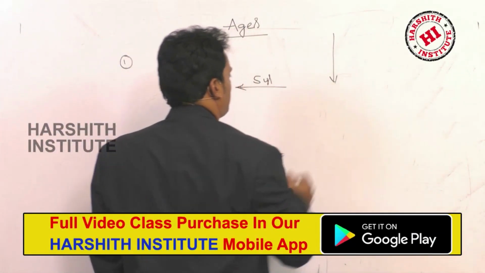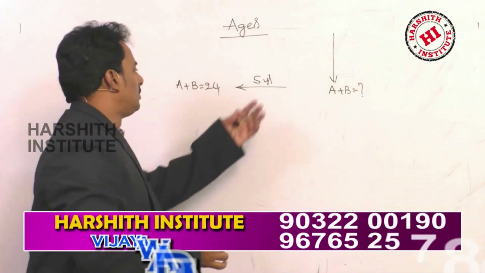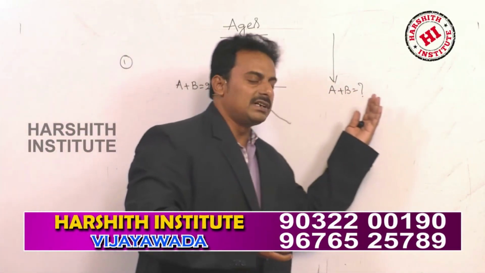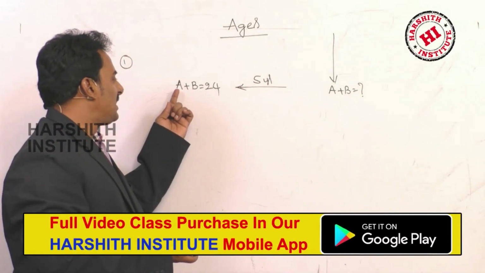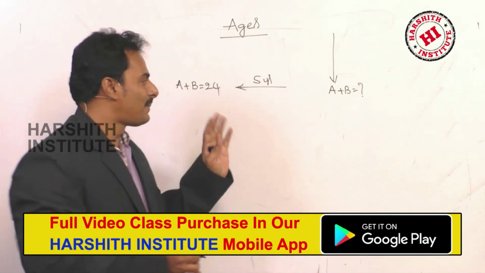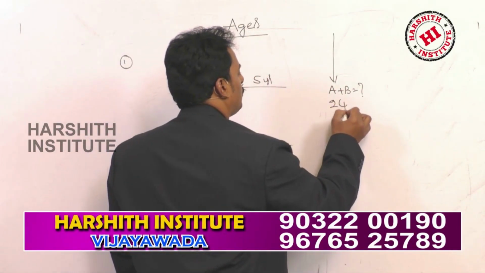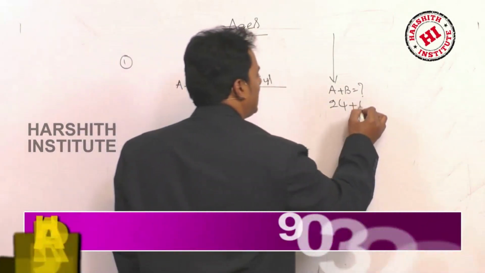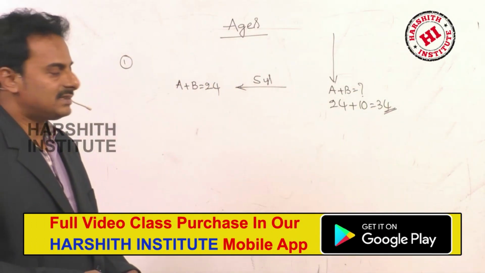So he is asking the present ages of A and B. 5 years ago, the sum of their ages is 24. If you move 5 years to the present, you have to increase 5 for A and 5 for B, totally 10. So the present sum of the ages of A and B is 24 plus 10, that is equal to 34 years.